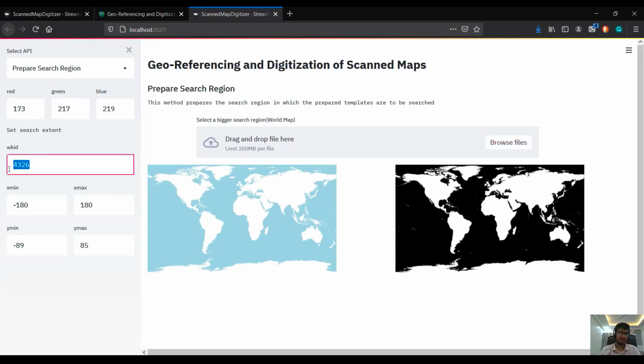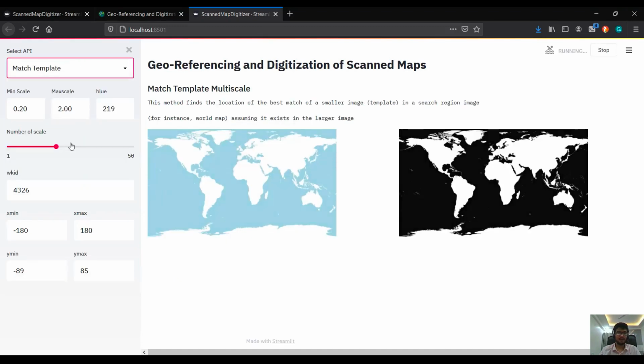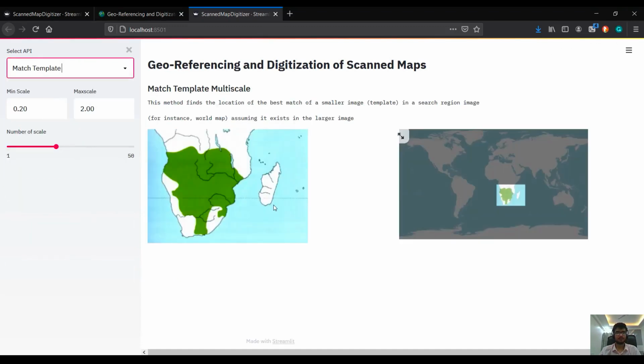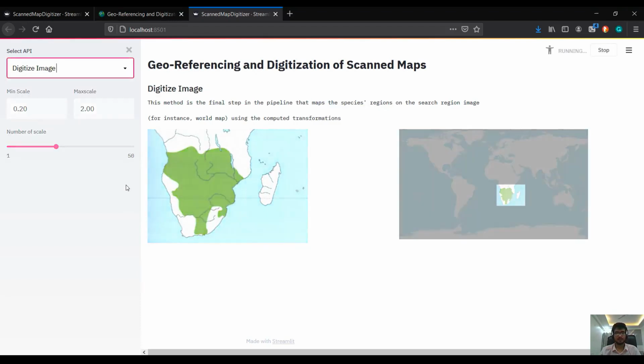As you can see, I've specified the spatial reference and the extent. The search region is complete and I will now match the template. Because of the good initial defaults, it was readily able to match this template right down here. And I'm satisfied. I'll just digitize this image.